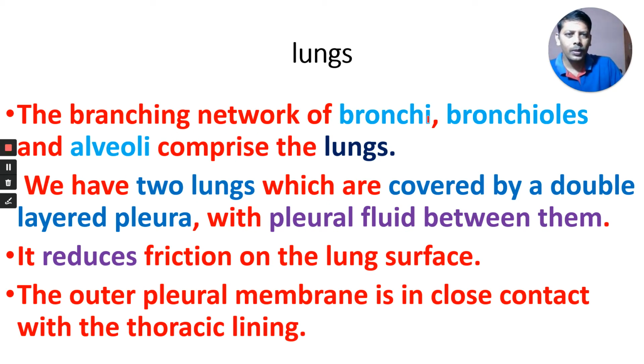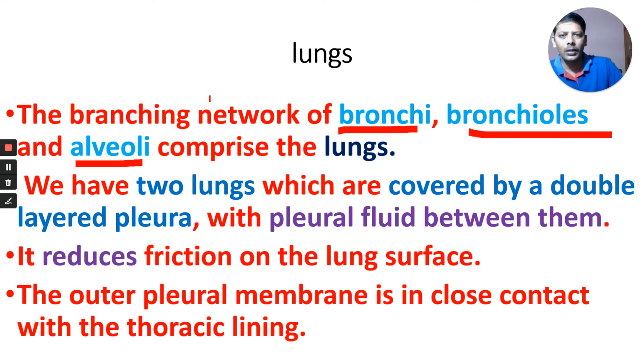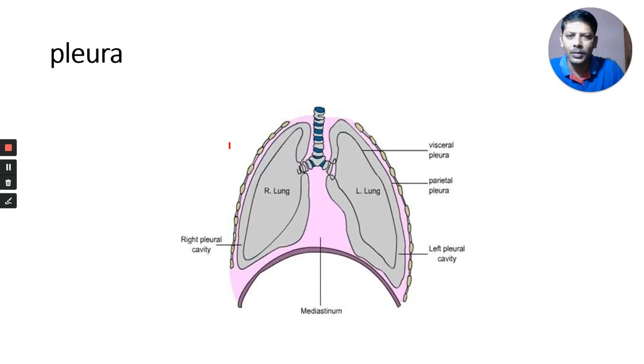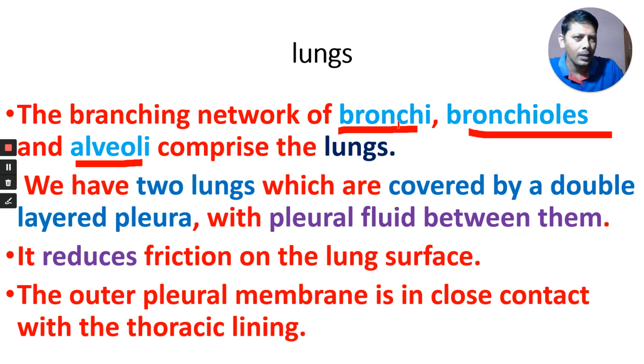The branching network of bronchi, bronchioles and alveoli comprise the lungs. The primary bronchus enters into the lungs, then forms secondary bronchi and tertiary bronchi. Singularly we call it bronchus, plural bronchi, and then it forms the bronchioles. Finally there are alveoli. All these structures are present in our lungs.